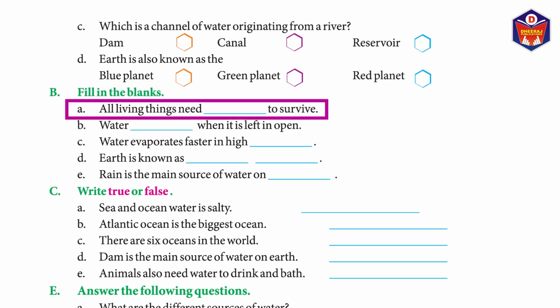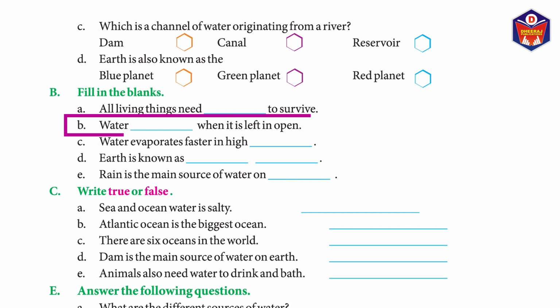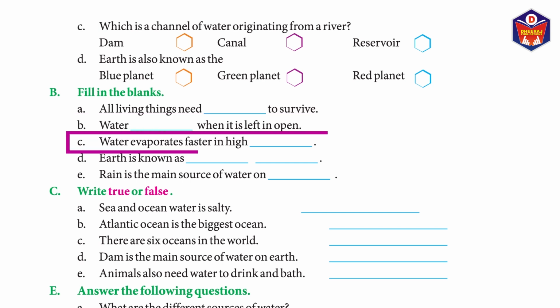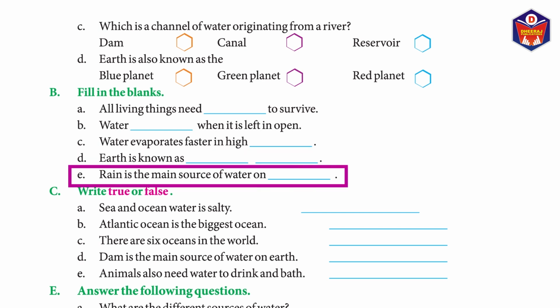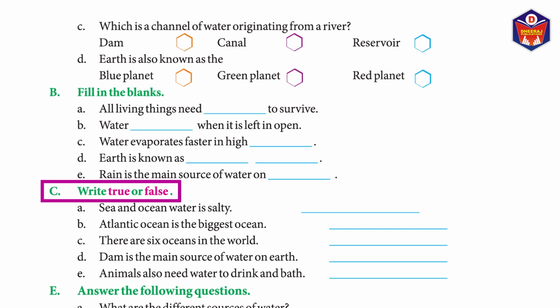B. Fill in the blanks. A. All living things need dash to survive. Answer. Water. B. Water dash faster when it is left in open. Answer. Evaporates. C. Water evaporates faster in high dash. Answer. Temperature. D. Earth is known as dash. Answer. Blue planet. E. Rain is the main source of water on dash. Answer. Earth.